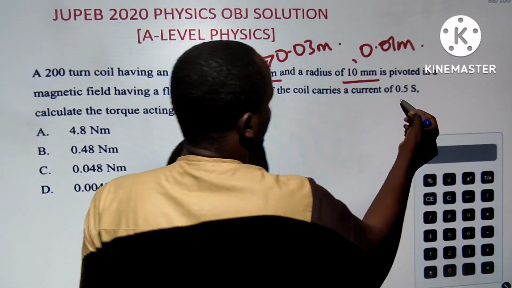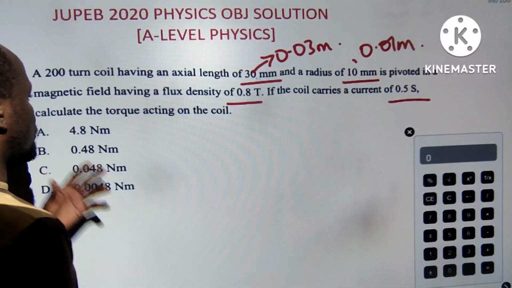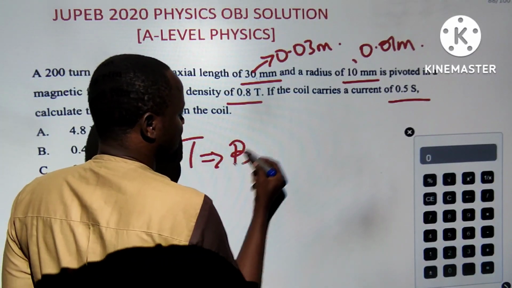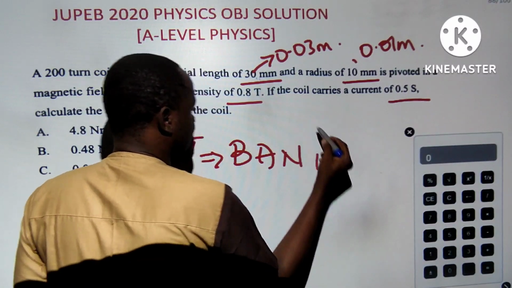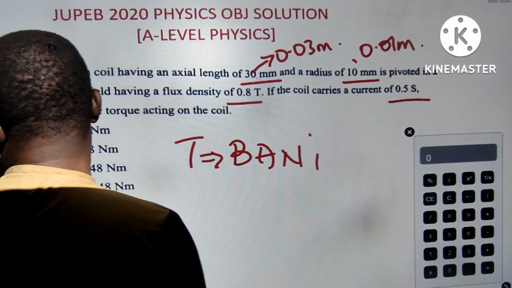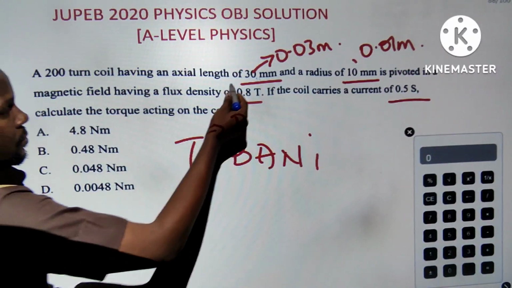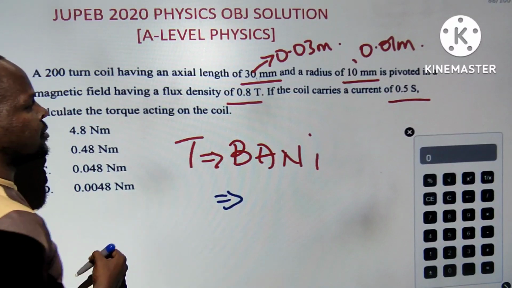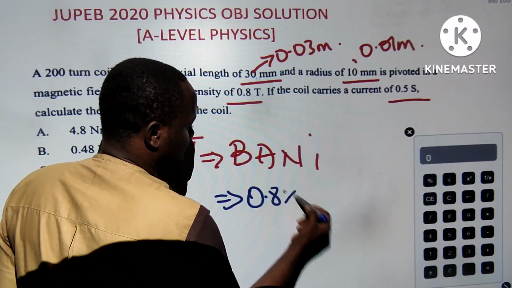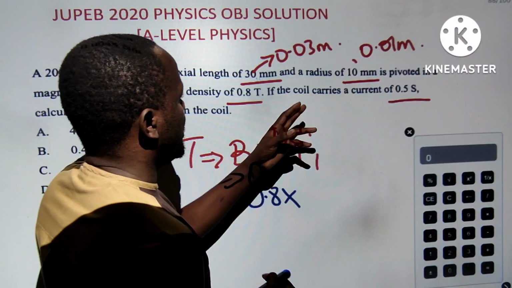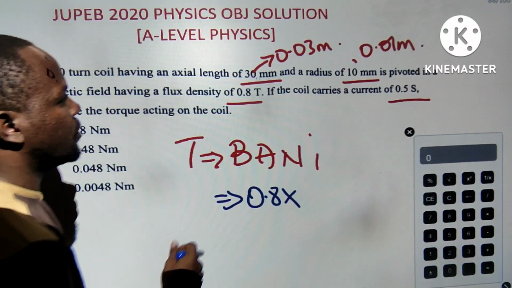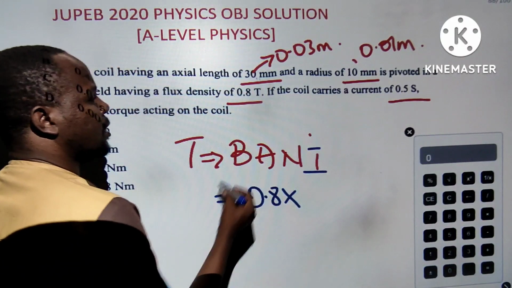If the current carried by the coil is 0.5 amps, calculate the torque acting on it. The formula is torque equals BANI. B is 0.8 Tesla, N is 200, current is 0.5. Now let's calculate the area.